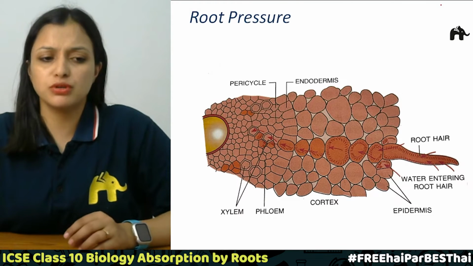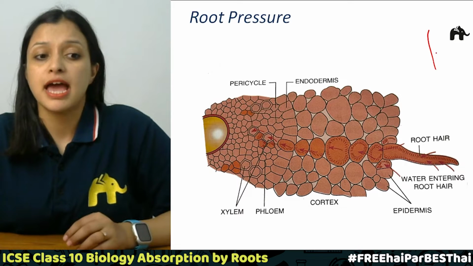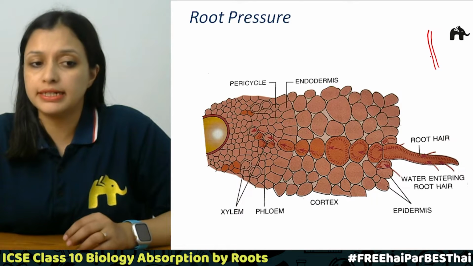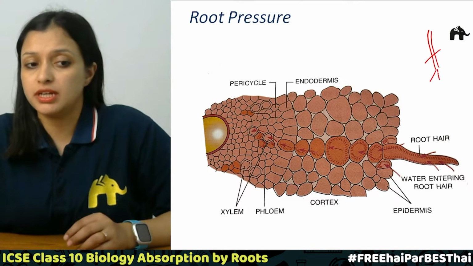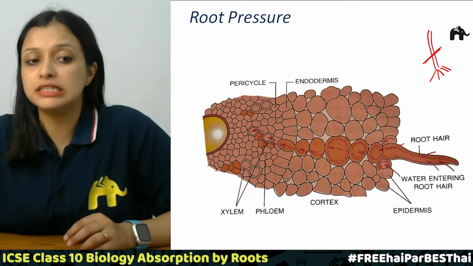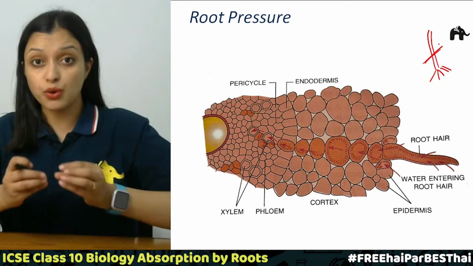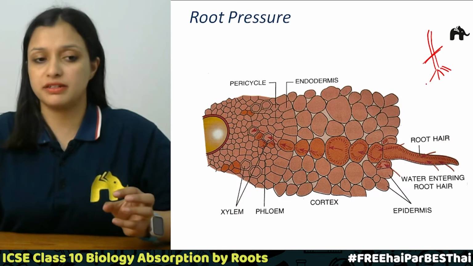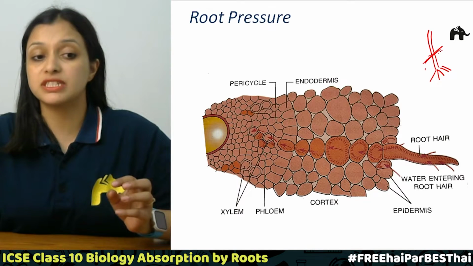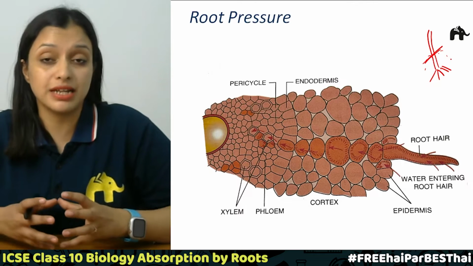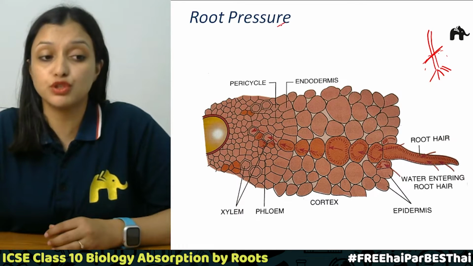Now the next topic is root pressure. Suppose you take a plant, and you cut it over here. Here there are roots and you cut this plant over here. What will happen? You will see water coming out from this part, right? From here the water will start coming out. How does this happen? It happens because of the root pressure.